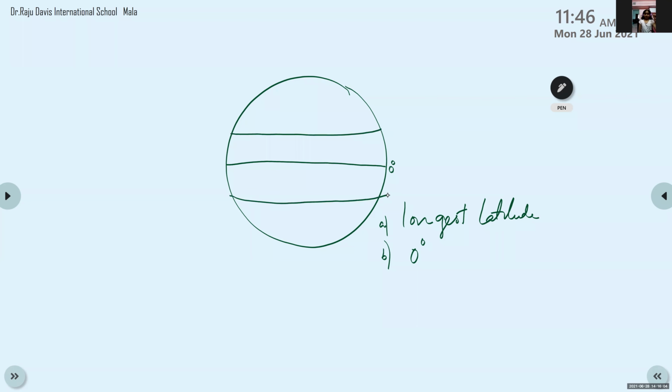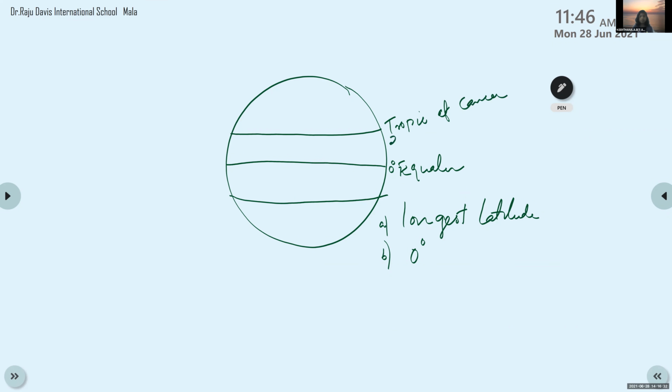In the northern hemisphere, it is Tropic of Cancer. So this is equator which marks 0 degree, and in the northern hemisphere it is Tropic of Cancer